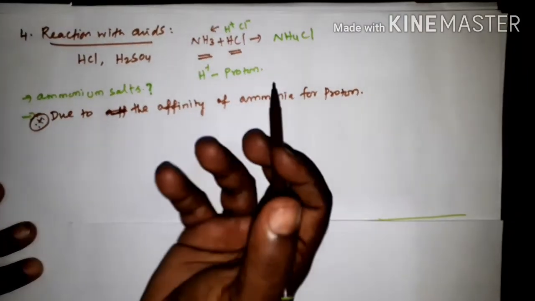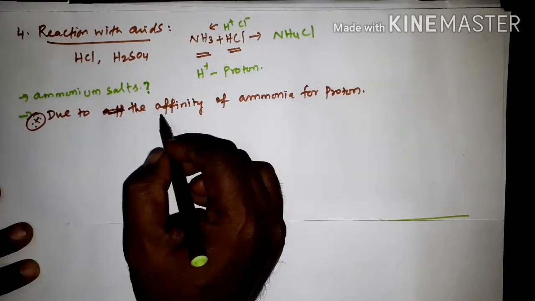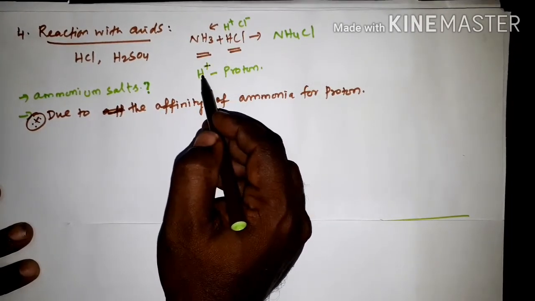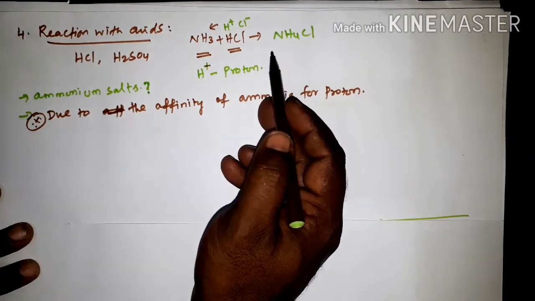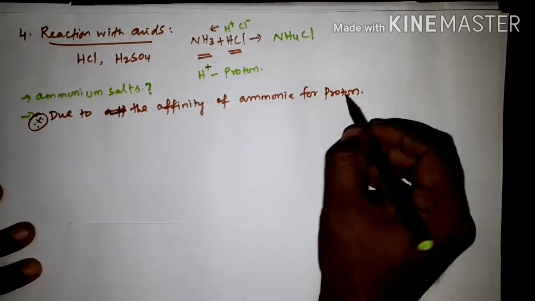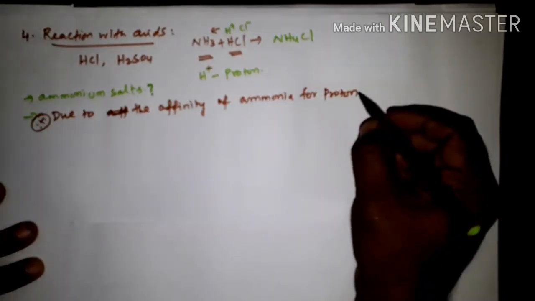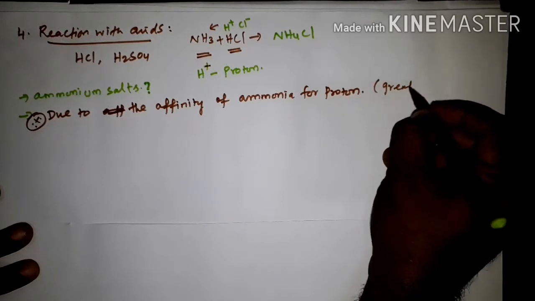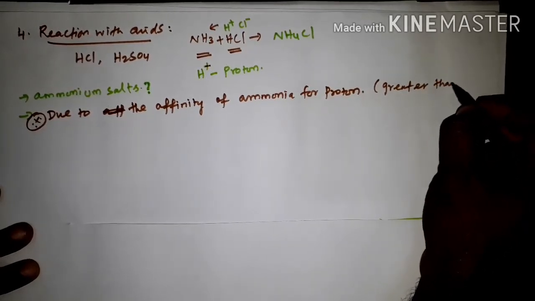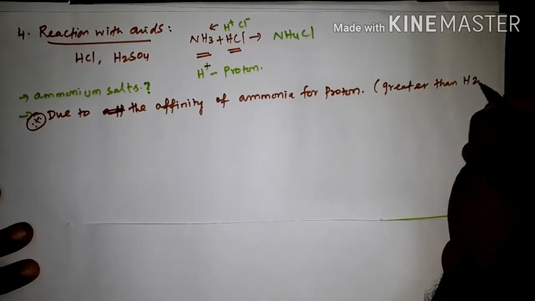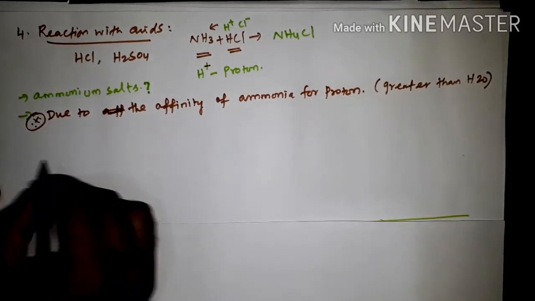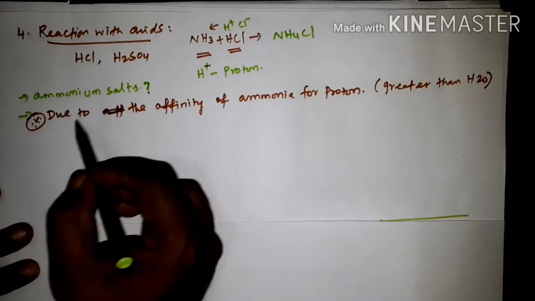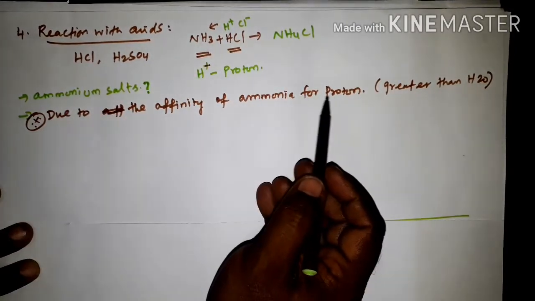Okay, the affinity means attraction. Okay, so it attracts proton, so that it forms ammonium salt. Okay, and this proton affinity is greater than that of water. Okay, so reaction with acids, it is forming ammonium salt. Okay, that is due to the affinity of ammonia for proton.